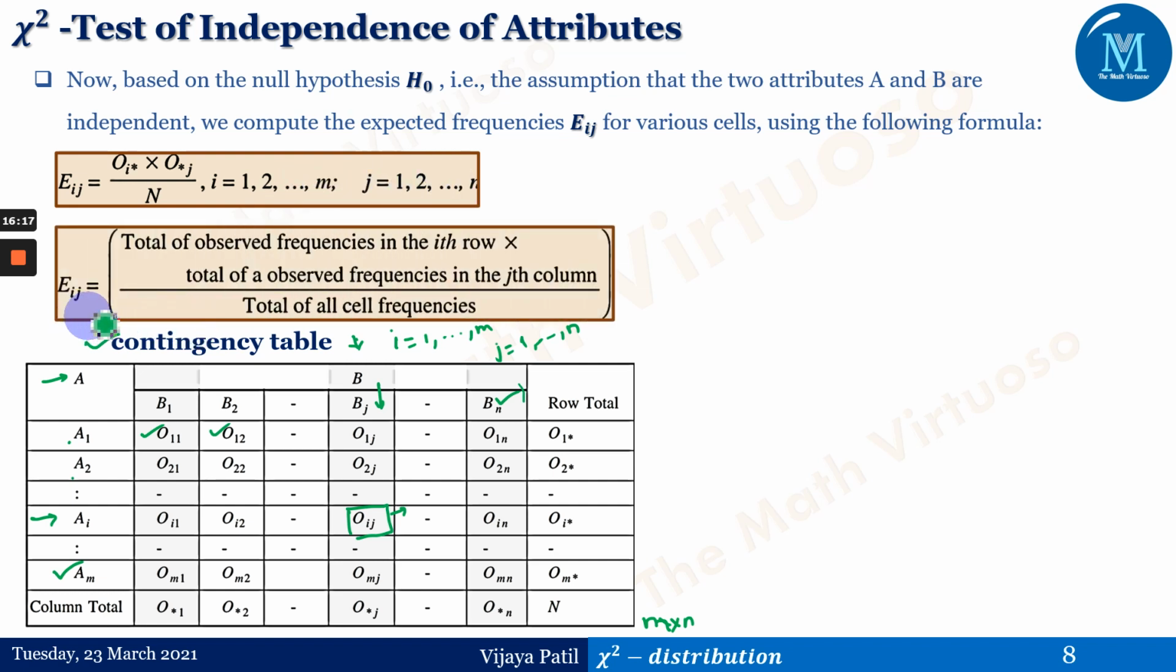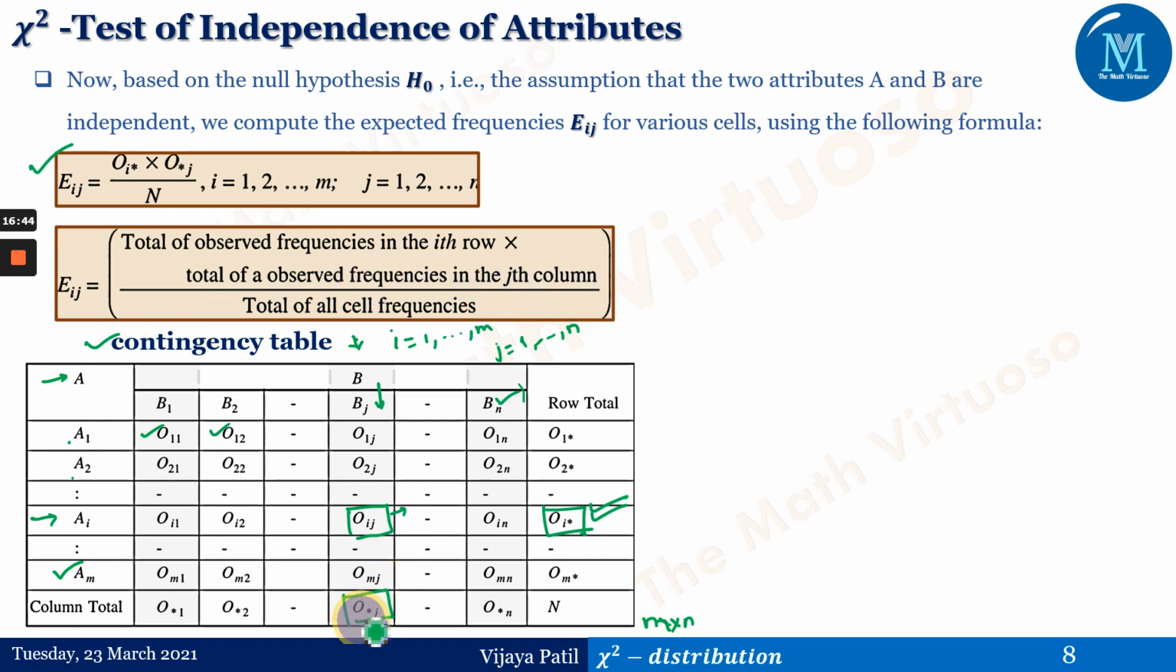What does this eij mean? This is a mathematical notation. Let me tell you what it is. oi* is the total of observed frequencies in the ith row. So this is the row total. You can say the ith row total here, multiplied by the total of observed frequencies in the jth column.